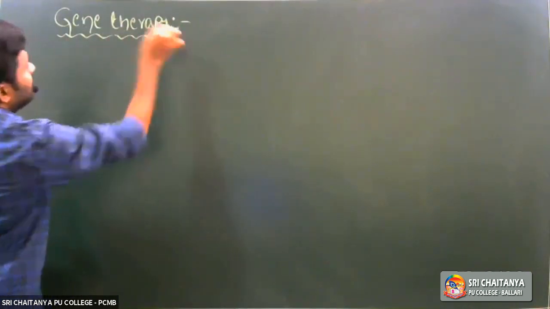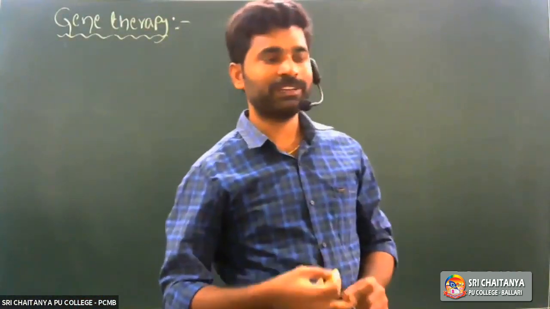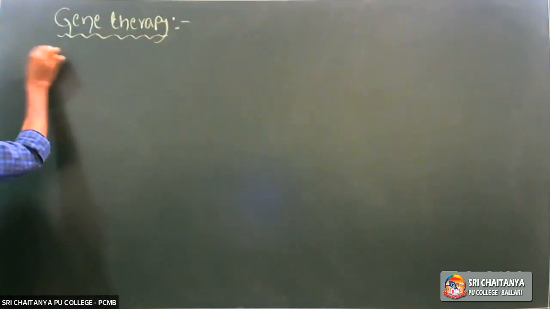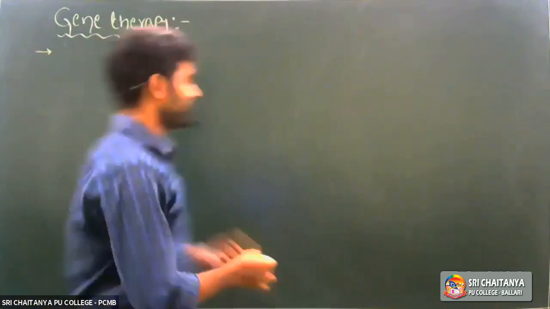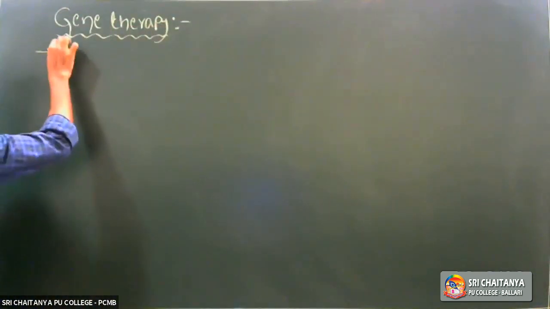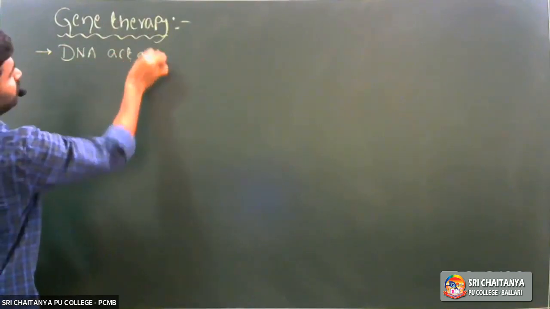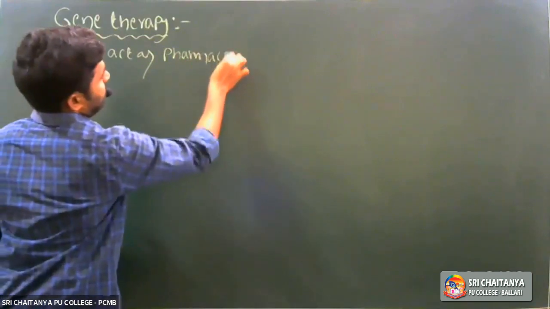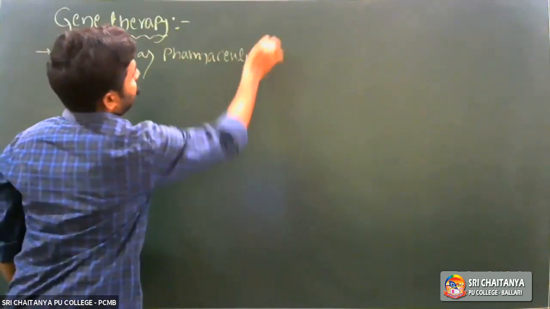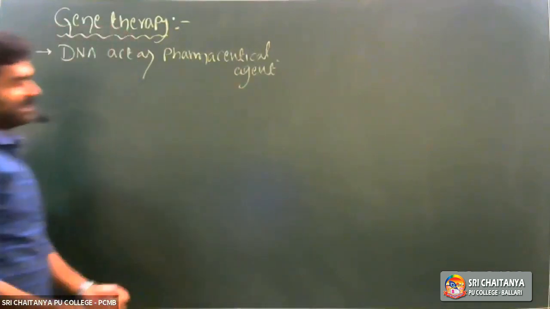In general, we use drugs and various biopharmaceuticals to treat various diseases, right? But in genetic disorders, we use DNA as the pharmaceutical agent. In gene therapy techniques, DNA alone acts as the pharmaceutical agent. A pharmaceutical agent is nothing but a drug.